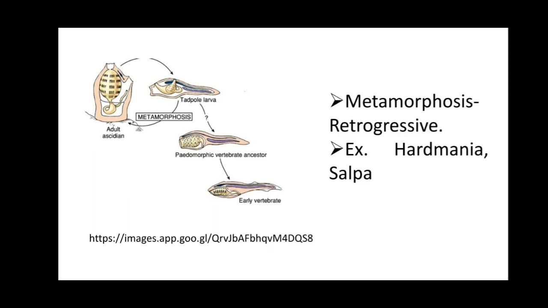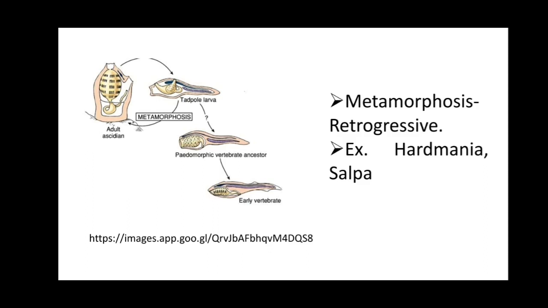The notochord, an early vertebrate character, is present in the larva of Herdmania. The examples are Herdmania and Salpa. The larva of these organisms shows the presence of a notochord. When this tadpole larva develops into the adult, the notochord is absent.